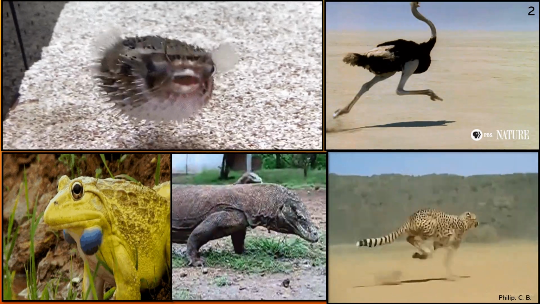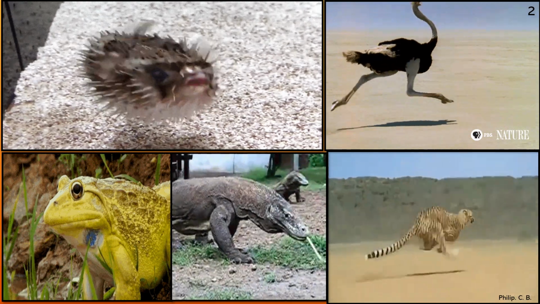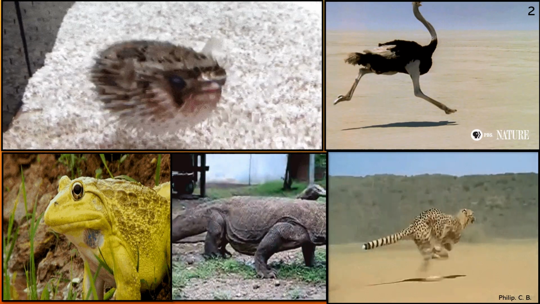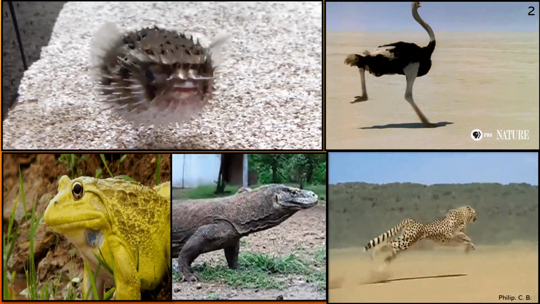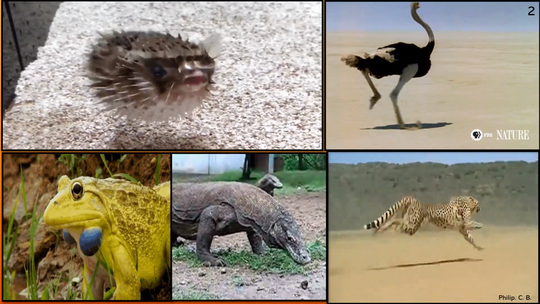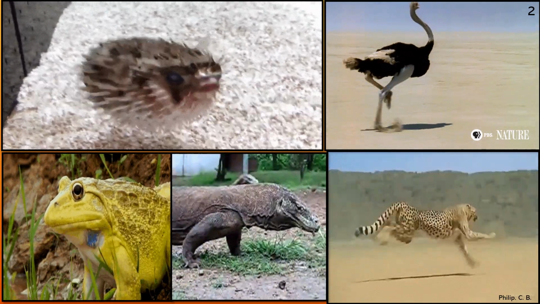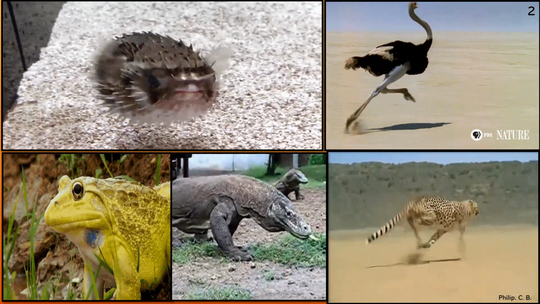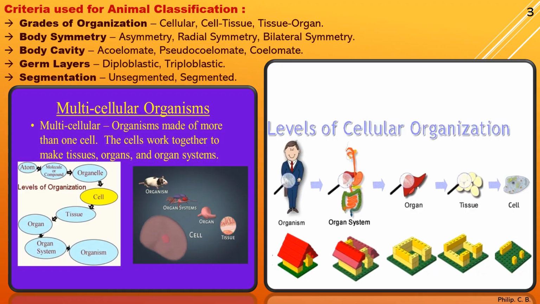So the cheetah can run faster if it is a 100-meter race, 200-meter race, or a 400-meter race to catch its prey. But the ostrich may start slow, and because of its long legs, it can keep on running for miles. So if it is a long distance race, cross country, definitely the ostrich will win, whereas the cheetah will stop after a shorter distance. Okay, so these are some of the examples related to the chapter itself, which you are going to learn later on. Okay, we move further to the next slide.